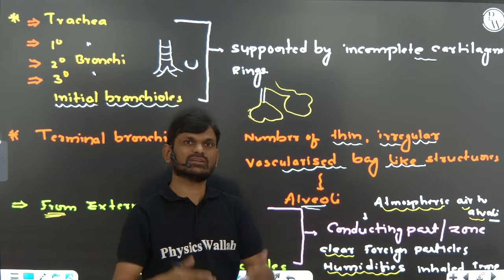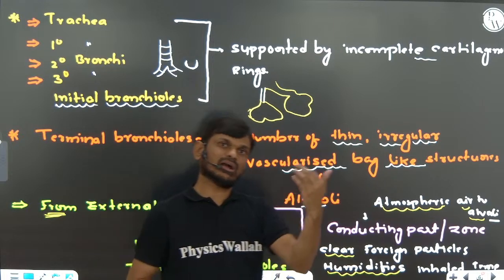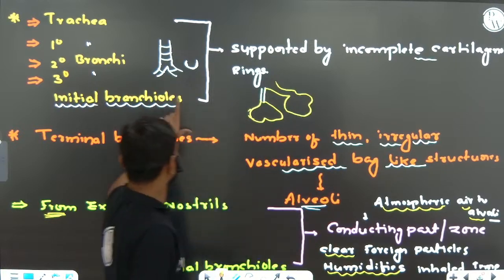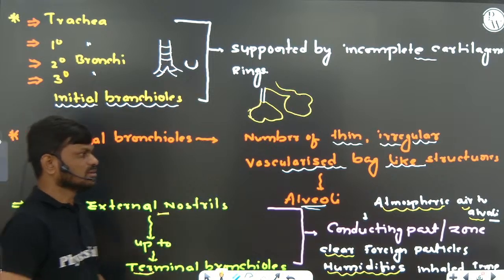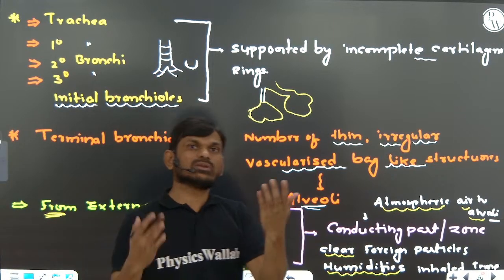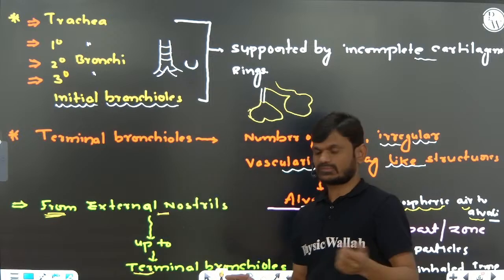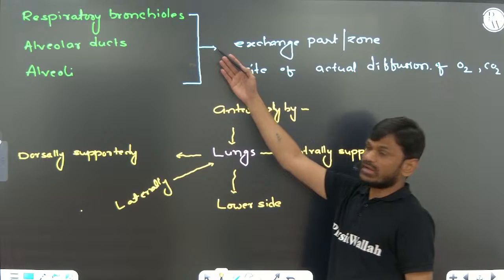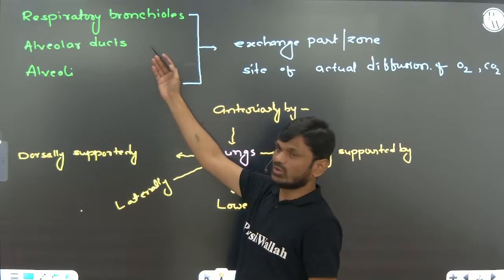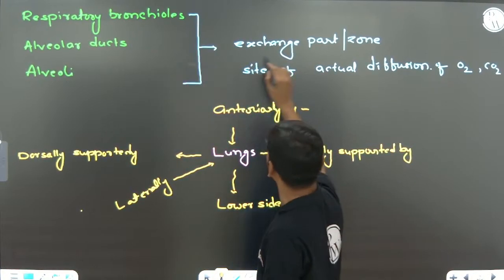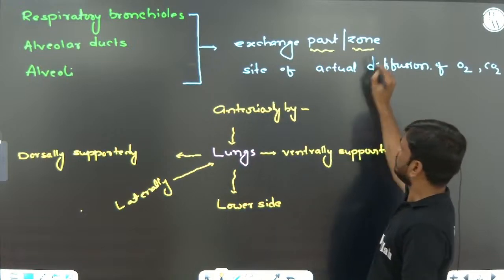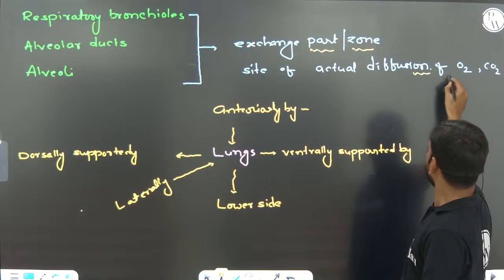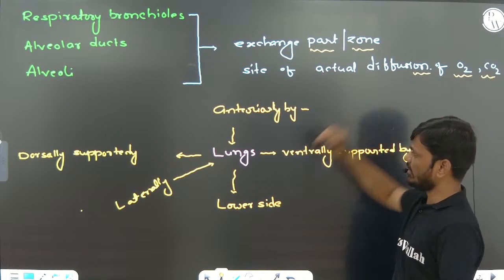The respiratory zone's main function is being the actual site of gas exchange, the diffusion of oxygen and carbon dioxide.